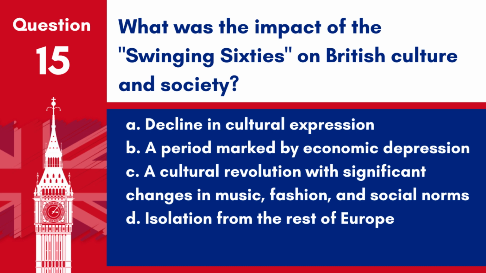Question 15. What was the impact of the swinging 60s on British culture and society? A. Decline in cultural expression. B. A period marked by economic depression. C. A cultural revolution with significant changes in music, fashion, and social norms. D. Isolation from the rest of Europe.